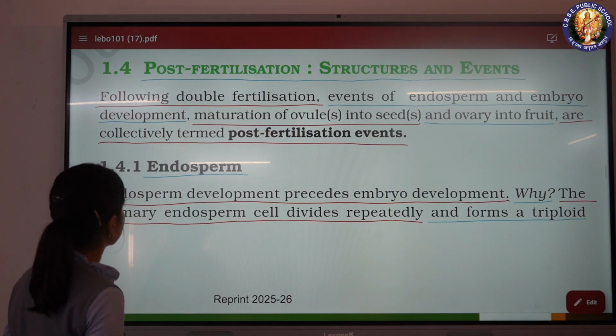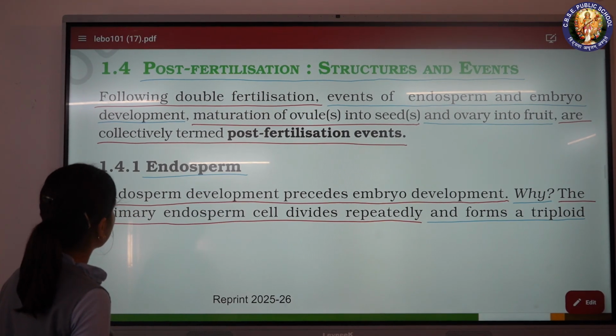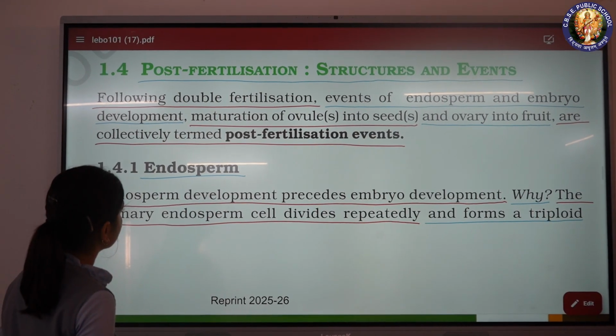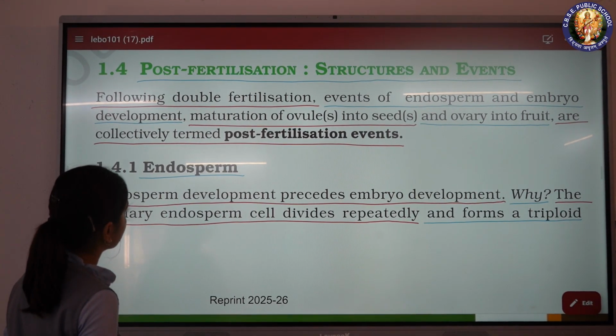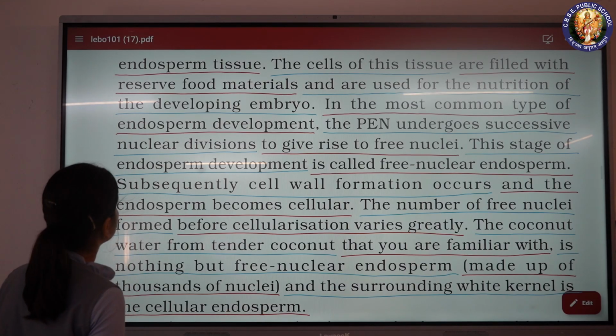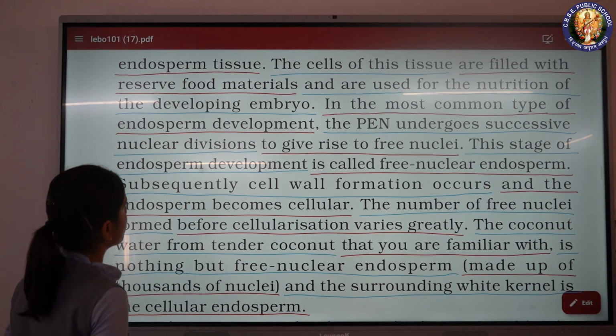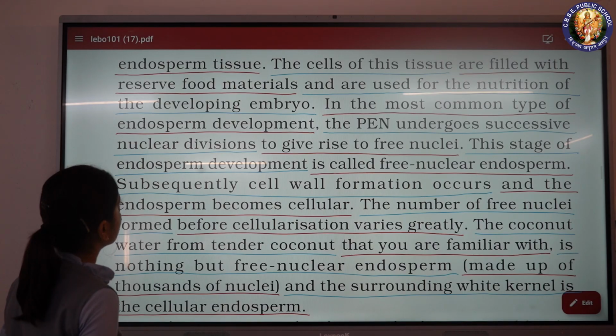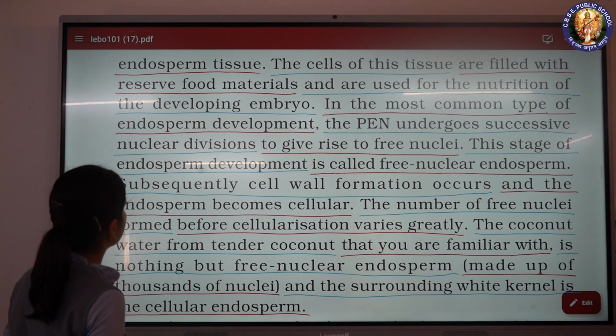Endosperm. Endosperm development precedes embryo development. Why? The primary endosperm cell divides repeatedly and forms a triploid endosperm tissue. The cells of this tissue are filled with reserved food materials and are used for the nutrition of the developing embryo.